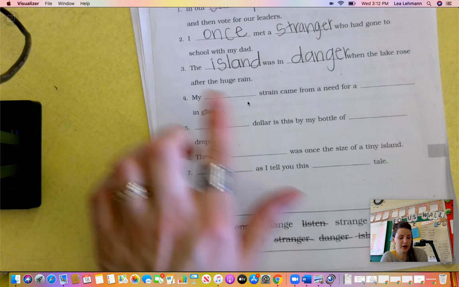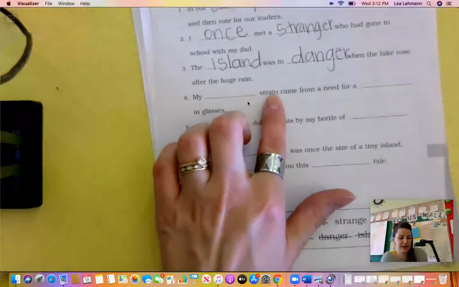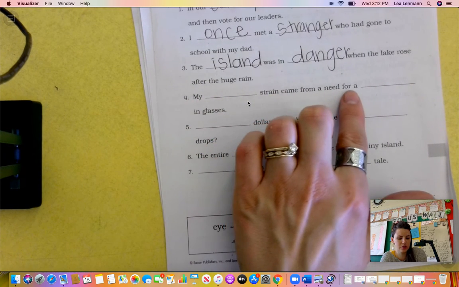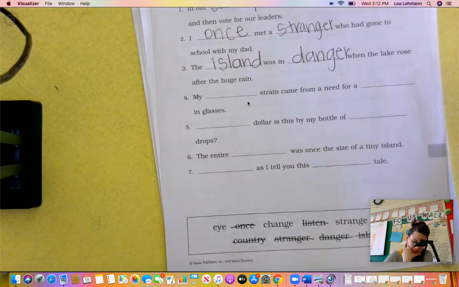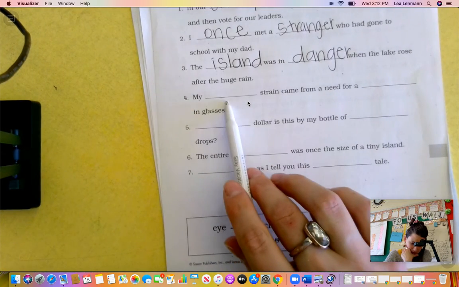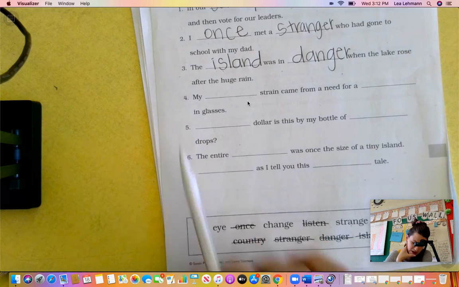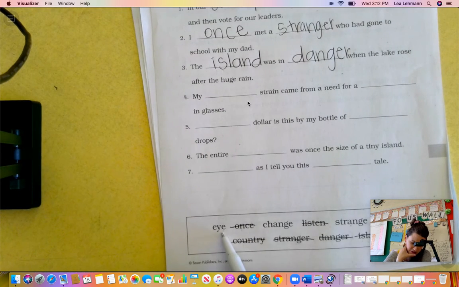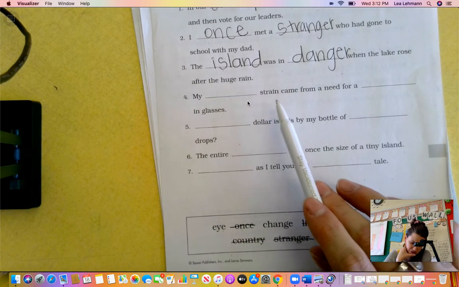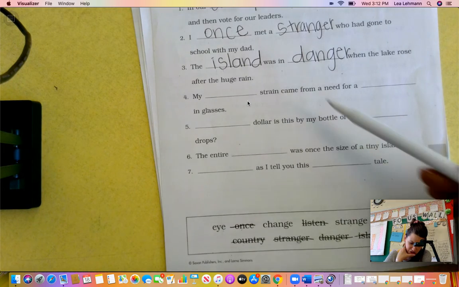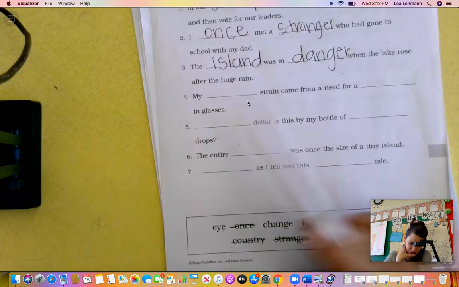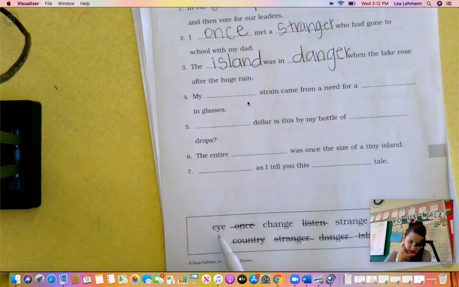Okay. All right, number 4, my blank strain came from a need for a blank in glasses. My blank strain. So my I strain, that makes sense. My change strain, no. My strange strain, no. My whose, no. So I really only makes sense.